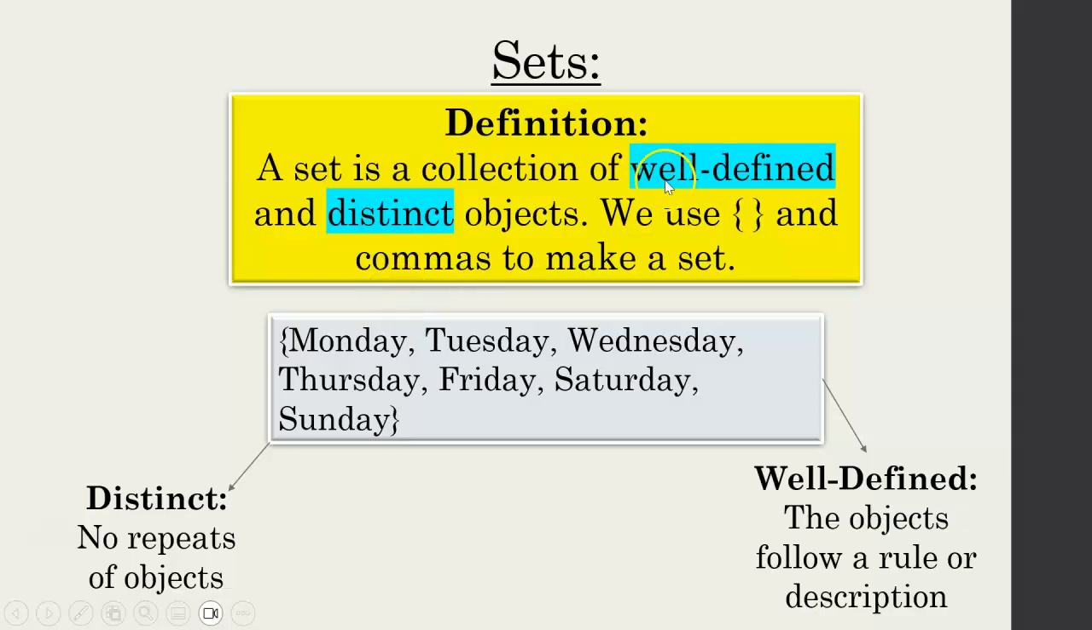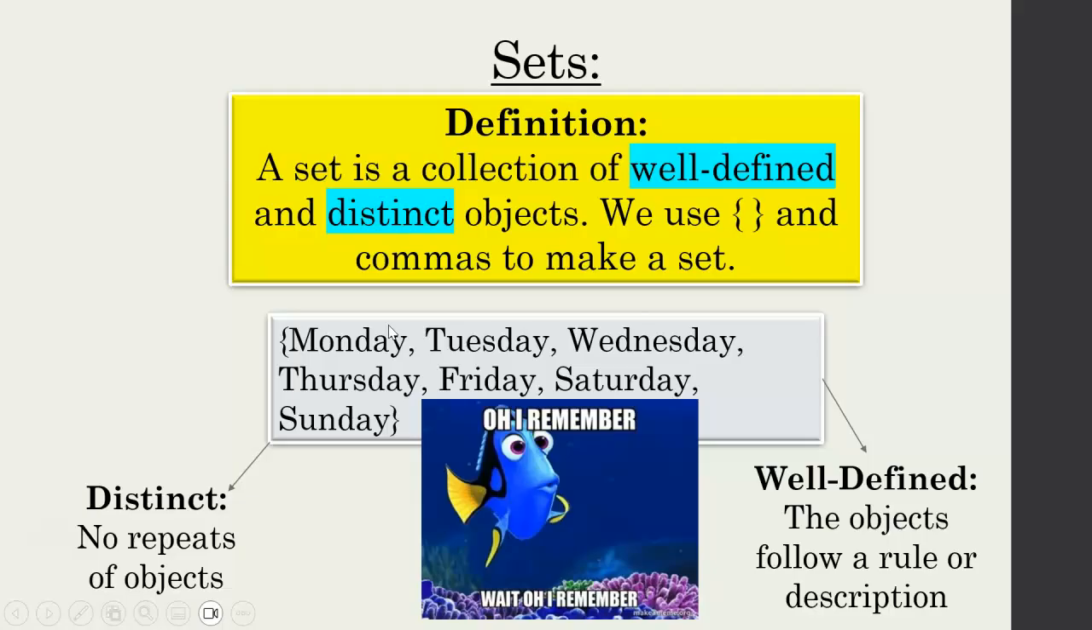So going back to what does well-defined mean? Well, the objects follow a rule or description. Monday, Tuesday, Wednesday, Thursday, Friday, Saturday, Sunday, those are days of the week. So that would be well defined. There is some rule going there. Distinct means no repeats of objects. So if I had Monday, Tuesday, Wednesday, Thursday, Friday, or if I had 2 Fridays or 3 Saturdays in this list, that wouldn't be a set. They don't have distinct elements. Again, remember, elements are what we call the things in the set. So definitely remember these 2 words: distinct, well defined.